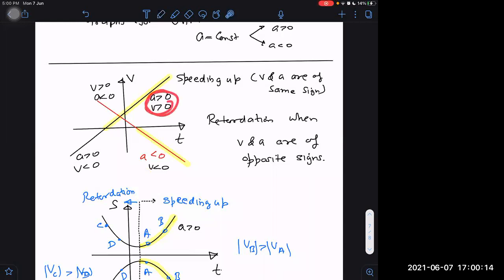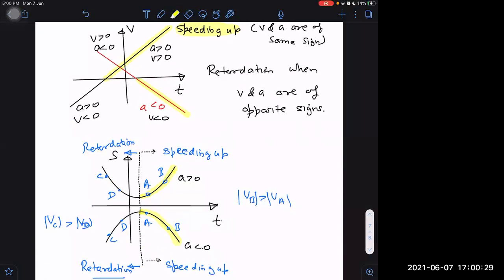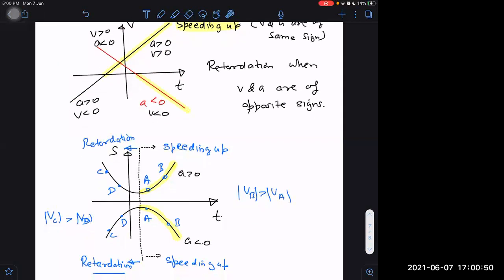This part, velocity positive, acceleration positive. This part, acceleration negative, velocity positive. Yellow part is speeding up here. Yellow part I am indicating by speeding up. This yellow portion, in both cases, is indicated for speeding up, increasing speed. If still confusion remains, I recommend you convert velocity versus time graph to speed versus time graph. Quickly it will become clear in which case the speed is increasing and in which case the speed is decreasing. Then you will understand automatically. Okay.